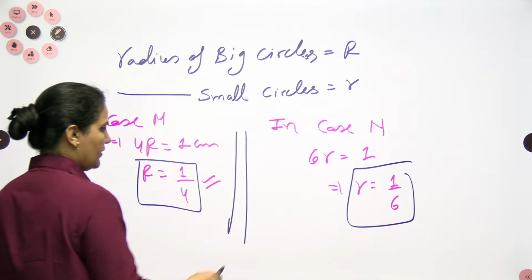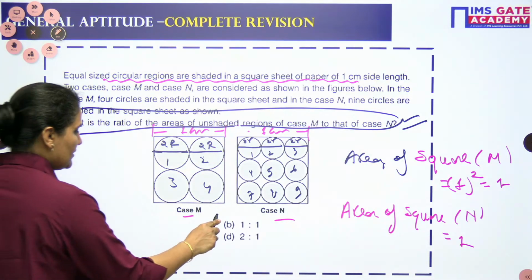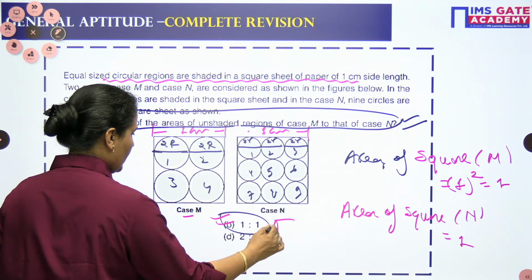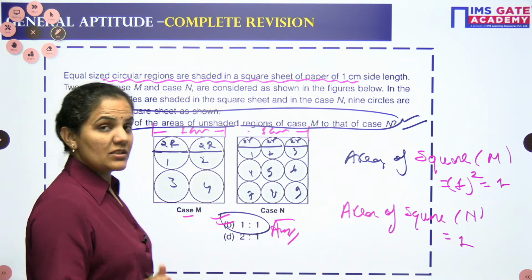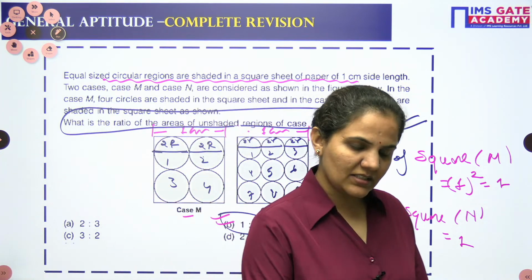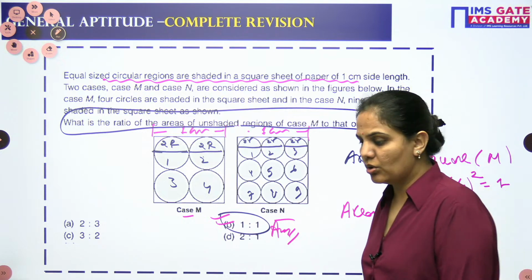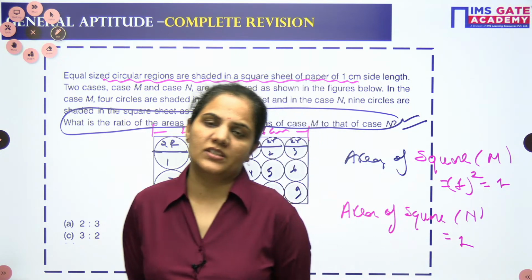This is your answer, 1:1. Do we have options? Yes. So my answer will be option B for Bombay in this case. So this is a very good question. You should understand this is a GATE question actually, but we should know how to approach these types of GATE questions.